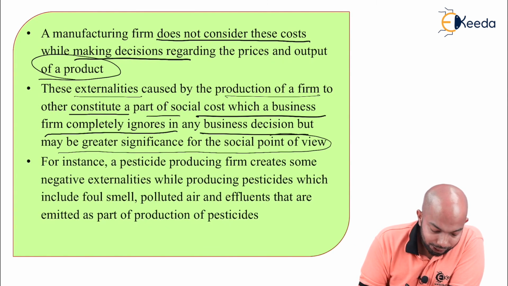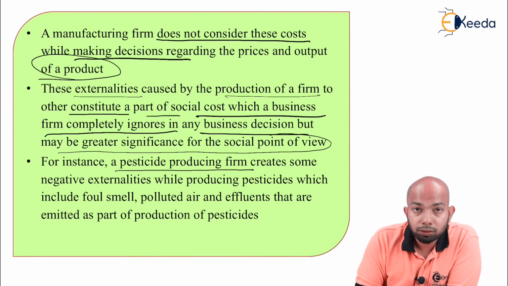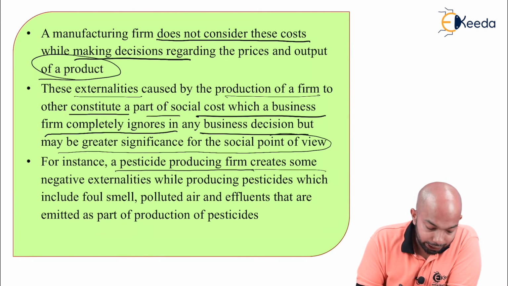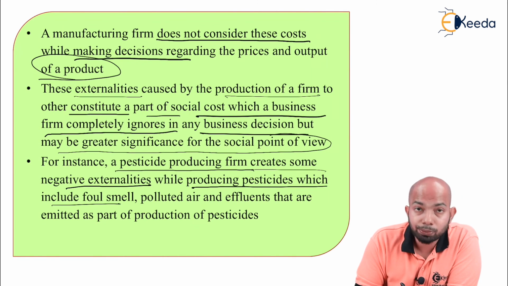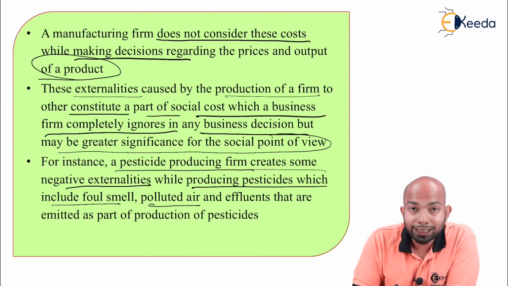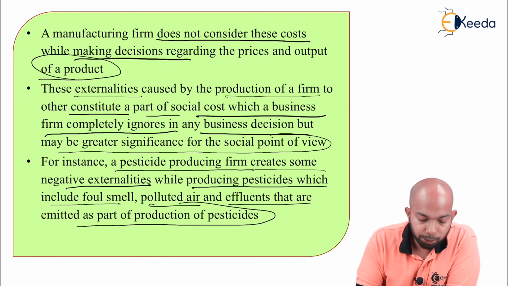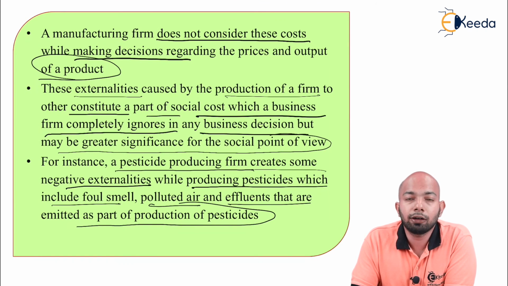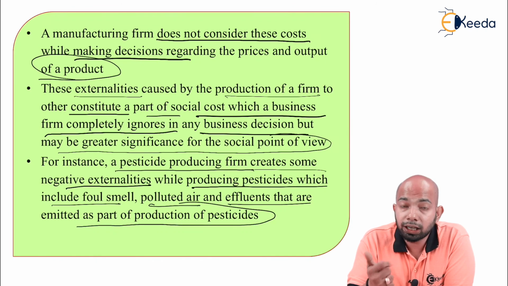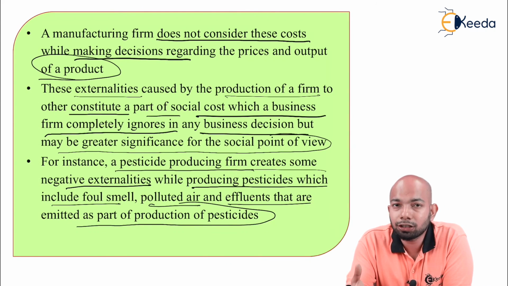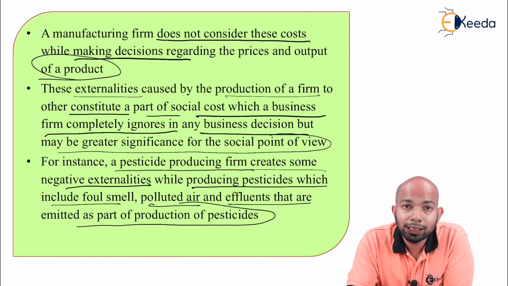Now for instance, a pesticide producing firm, a pesticide, that's a chemical, creates some negative externalities while producing pesticides, which include foul smell, that is one thing, polluted air because there is smoke emission, effluents that are emitted as a part of the production of pesticide. You are producing a chemical, of course there will be byproducts here, there will be effluents here, water pollution, smoke pollution, air pollution, everything will be there. But that pesticide is needed so that you can keep insects, termites, etc. out of your house. That is again for your safety.